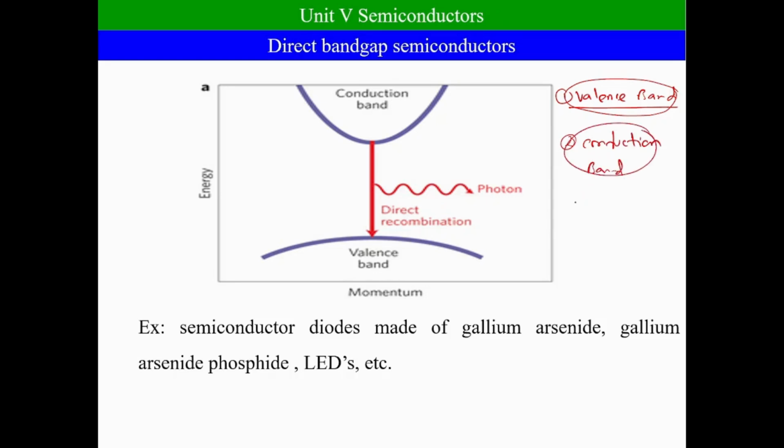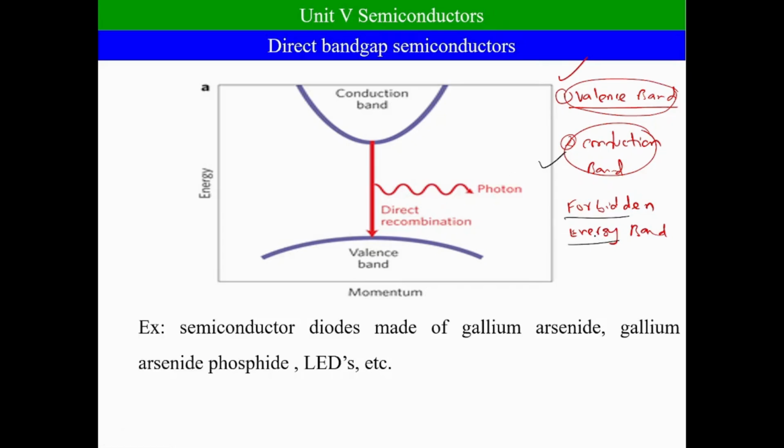If an energy gap is present between the valency band and conduction band, that gap is known as the forbidden energy band. This is the definition of valency band, conduction band and forbidden